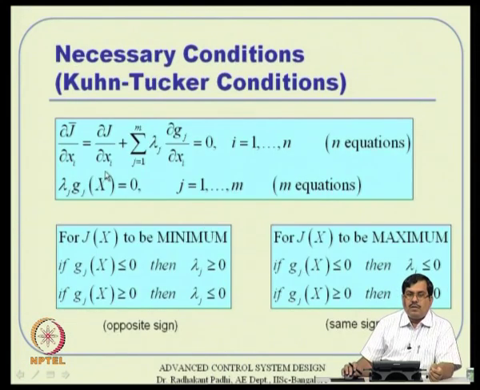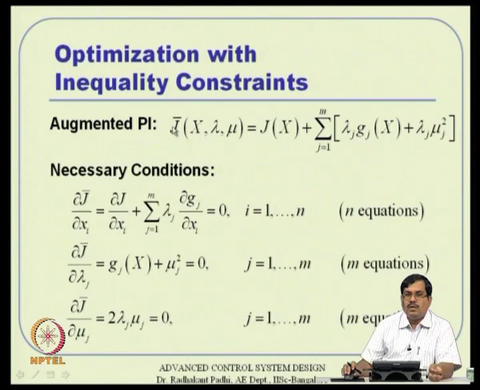So, the procedure tells us that you formulate this set of equations, and now you consider this set of equations lambda j g j, which is m such equations, and this one contains only lambda. Remember, mu is no more required. Mu is no more there here. Even though we started like that, we are just concentrating on that part of the thing.